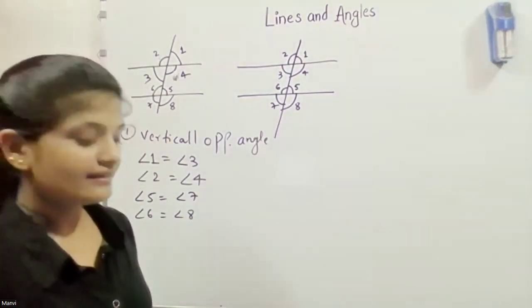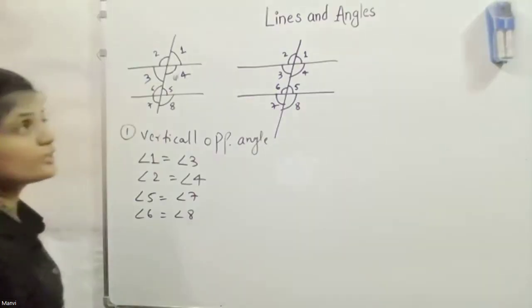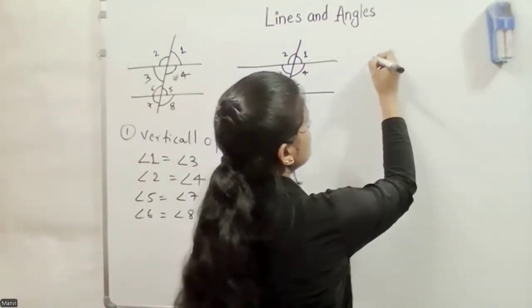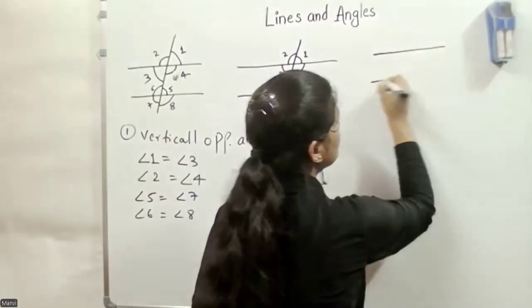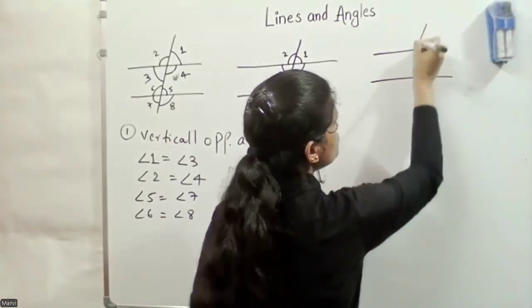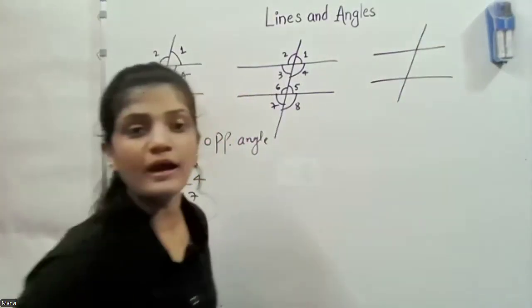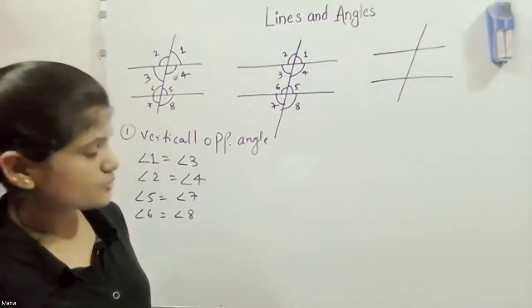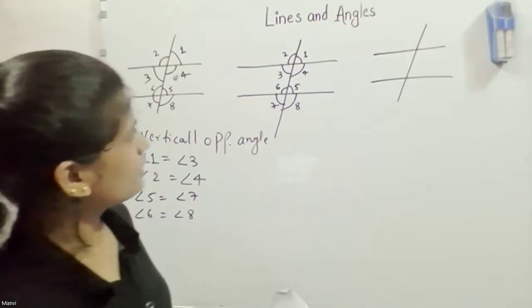The next thing is corresponding angles. Let me explain that. Again we have two parallel lines and one transversal which cuts the two parallels. So there is formation of corresponding angles as well. Which are the corresponding angles?